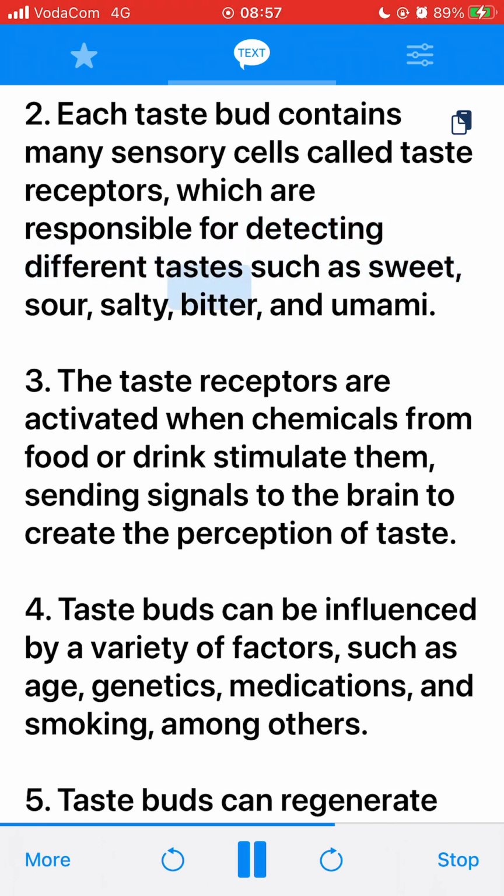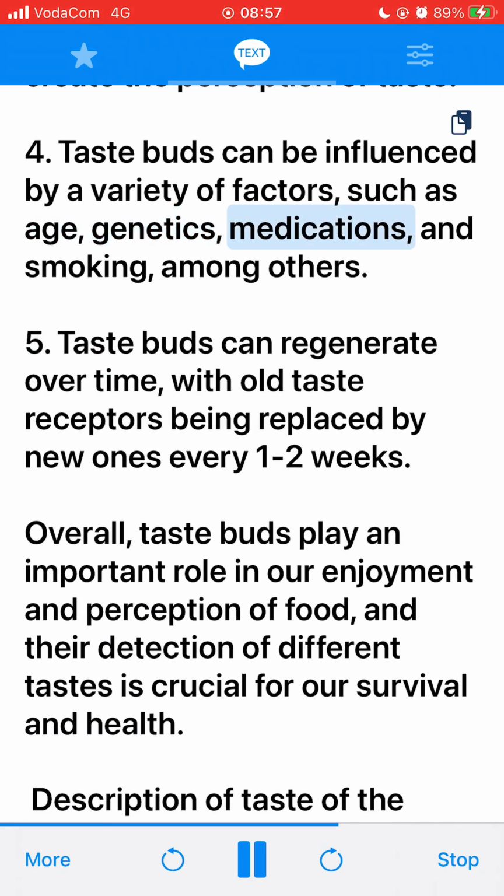2. Each taste bud contains many sensory cells called taste receptors, which are responsible for detecting different tastes such as sweet, sour, salty, bitter, and umami. 3. The taste receptors are activated when chemicals from food or drink stimulate them, sending signals to the brain to create the perception of taste. 4. Taste buds can be influenced by a variety of factors, such as age, genetics, medications, and smoking, among others.